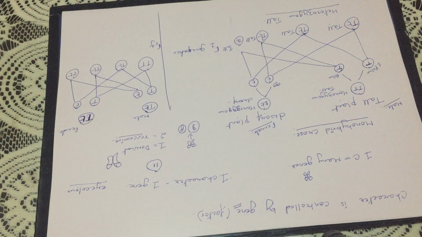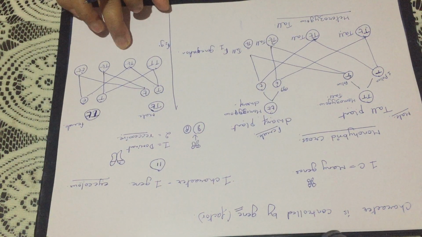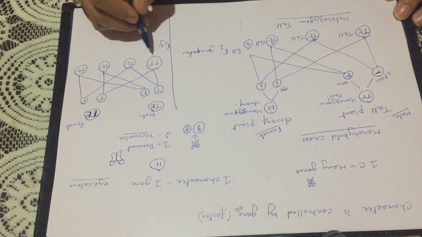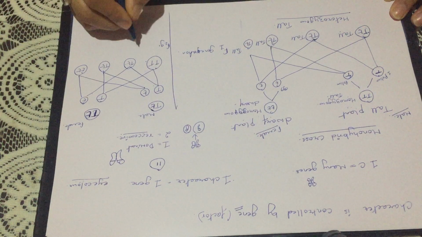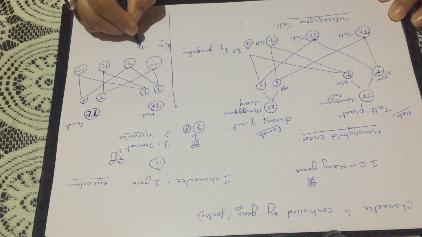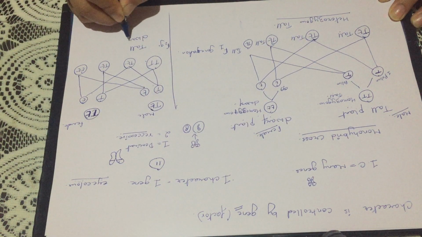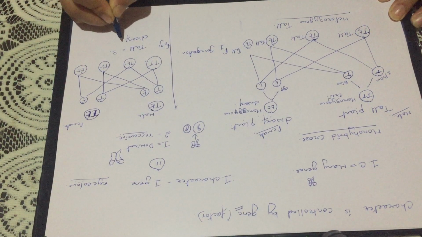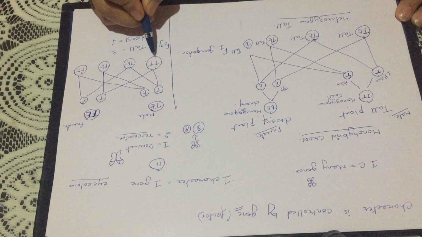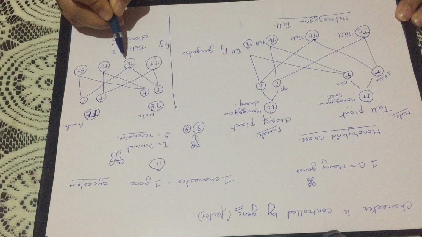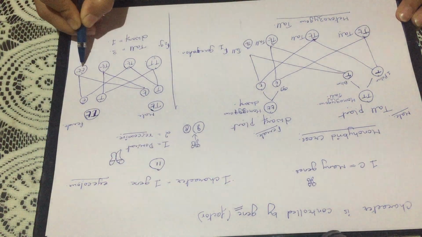So to his surprise, what he got in this F2 generation was 3 plants were tall, 1, 2 and 3, 3 plants were tall and 1 he got a dwarf plant. 3 were tall, 1 was dwarf, and out of these 3, 1 was homozygous tall and 2 were heterozygous tall, and 1 was dwarf.